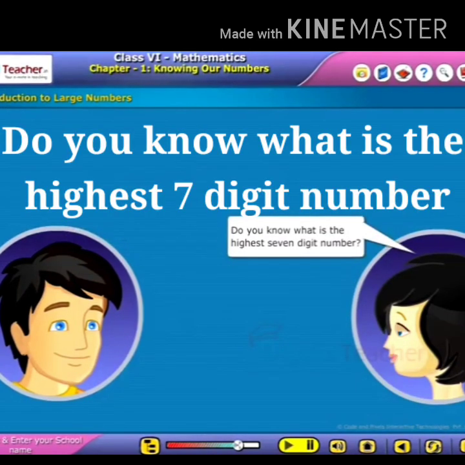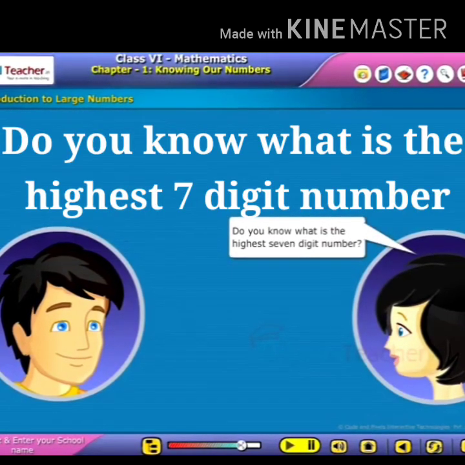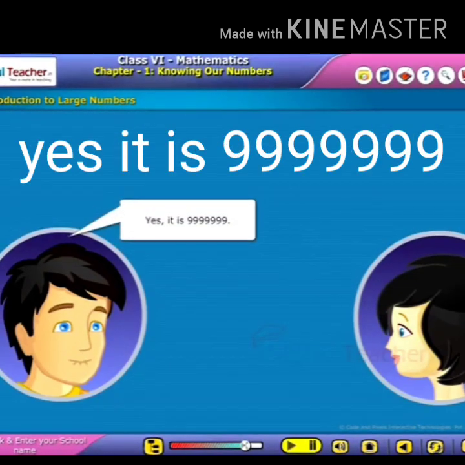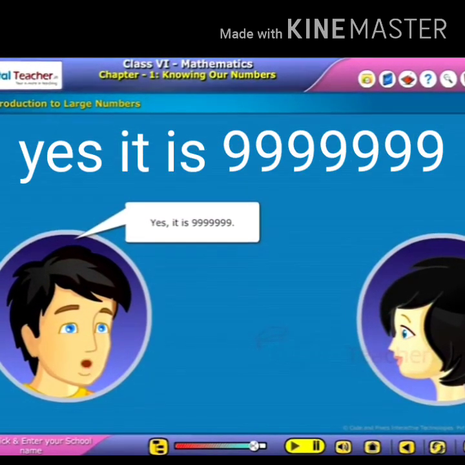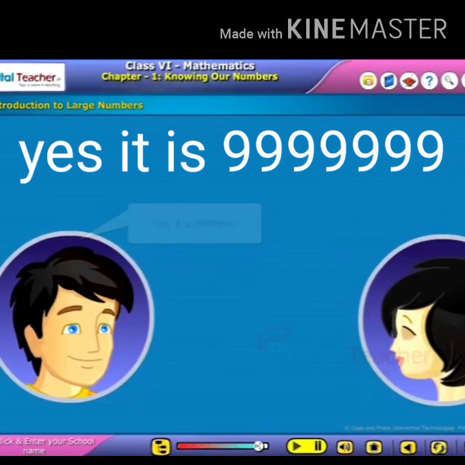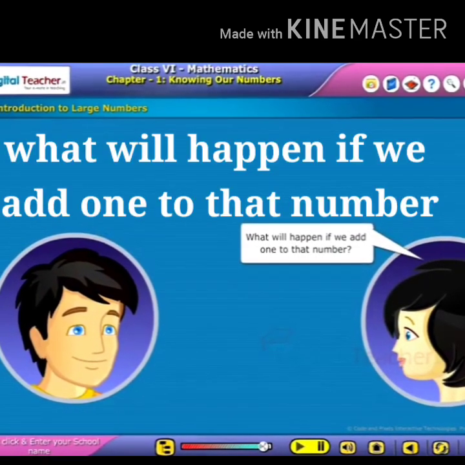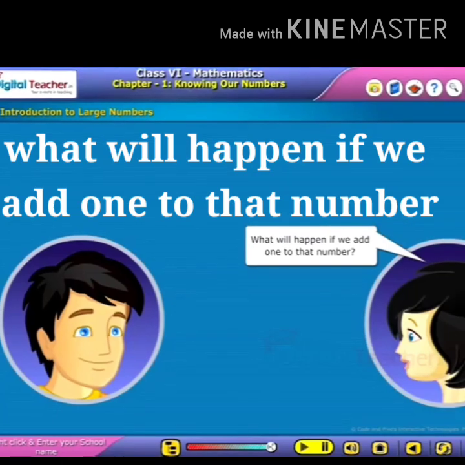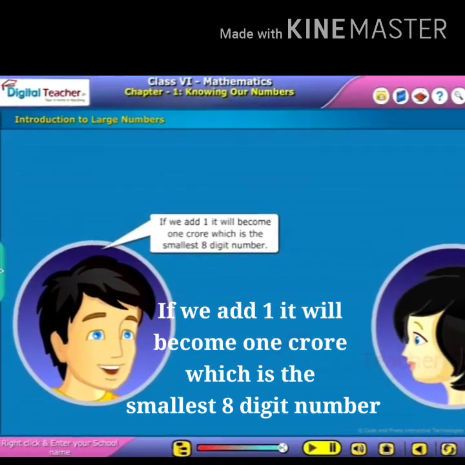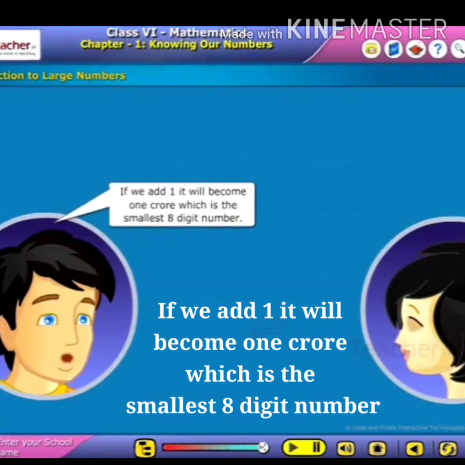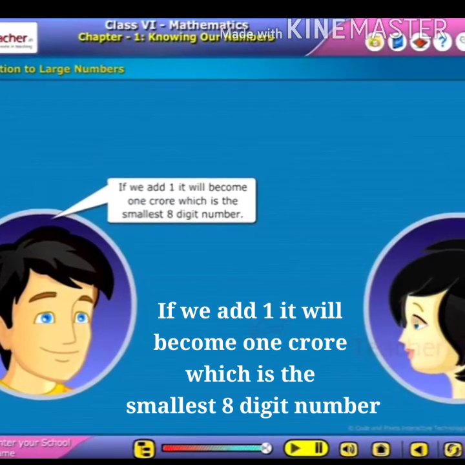Do you know what is the highest seven-digit number? Yes, it is 9999999. What will happen if we add 1 to that number? If we add 1, it will become 1 crore, which is the smallest eight-digit number.